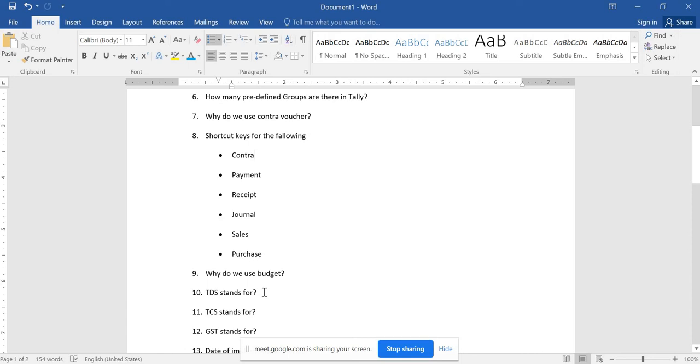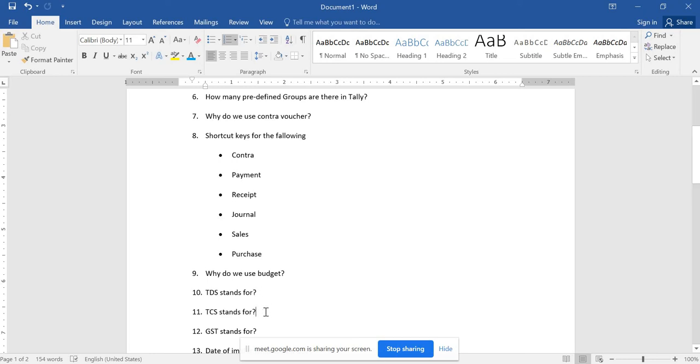The next is TDS, which stands for tax deduction at source. This is a taxation which involves the deduction of tax from an employee's income. As I have told you, there are 5 heads of income. Out of that income, if an employee falls under the clause of taxation, if he is earning more than the slab rates, then we have to deduct TDS out of his salary.